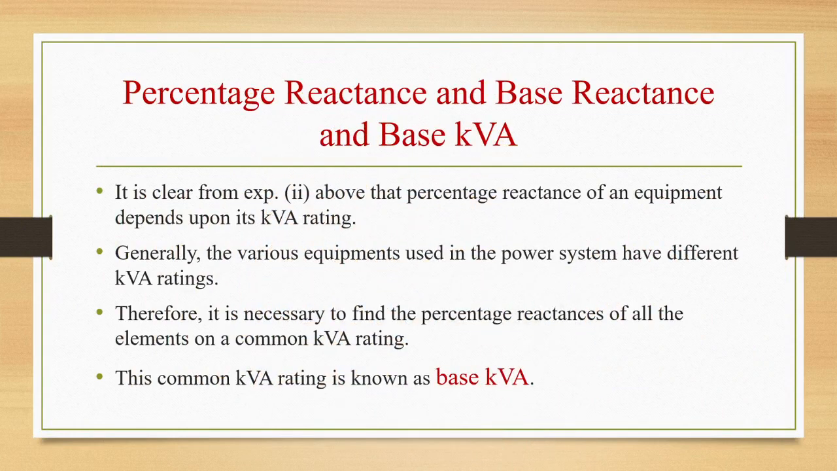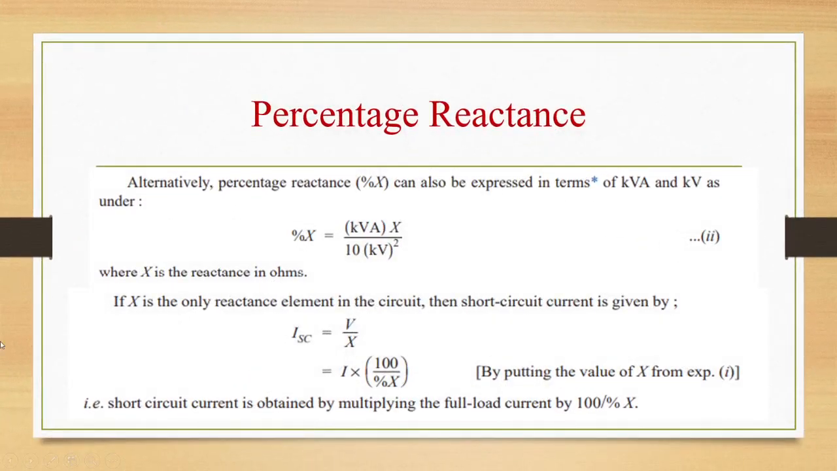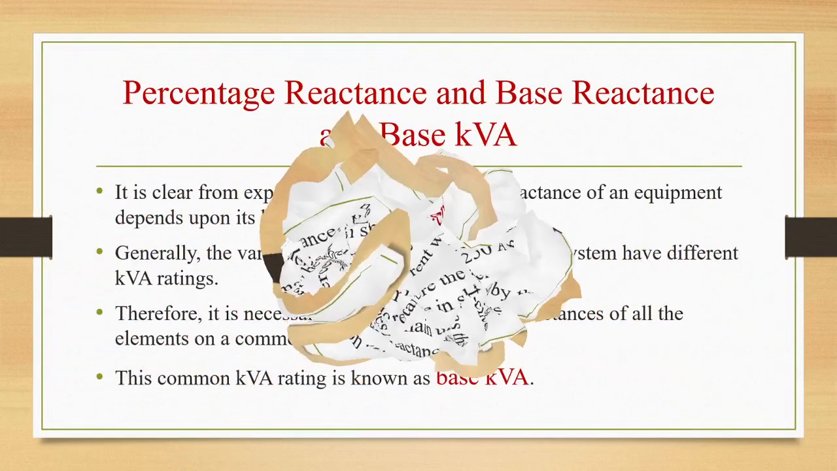Percentage reactance and base kVA. From equation 2, that is percentage X is equal to kVA into X by 10 kV square, it is clear that percentage reactance of an equipment depends upon its kVA rating. Generally, the various equipment used in the power system have different kVA ratings.